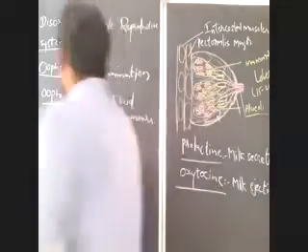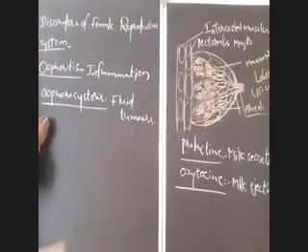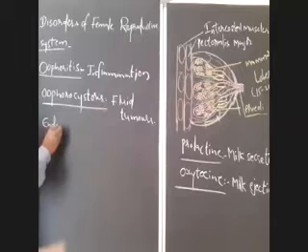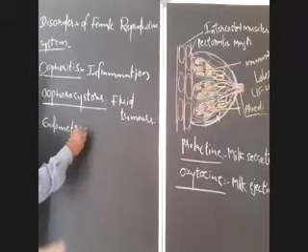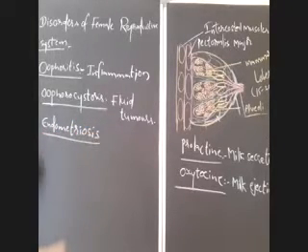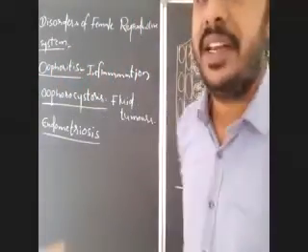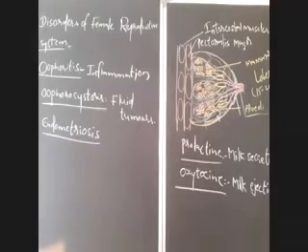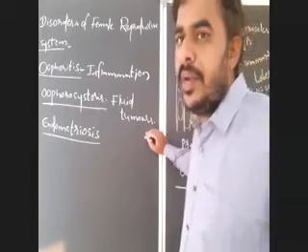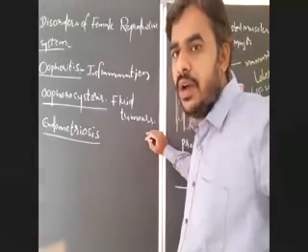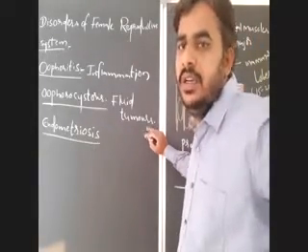Next, endometriosis. Next disease, endometriosis. What is endometrium? You all know that endometrium is the innermost layer of uterus. Usually endometrium will be degenerated and regenerated inside the uterus only.